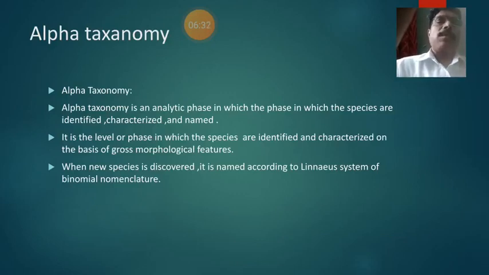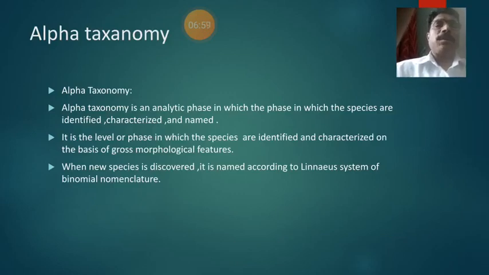It is the level or phase in which species are identified and characterized on the basis of gross morphological features. Gross morphological features means that all the external characters are useful for classification. All the taxonomic characters are used for the identification of the animals.